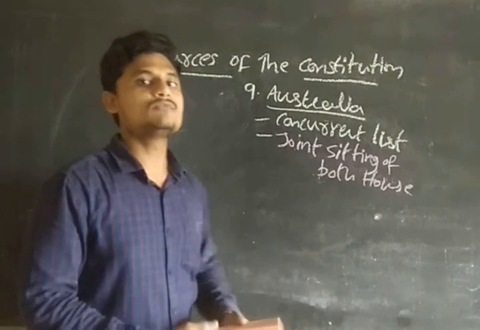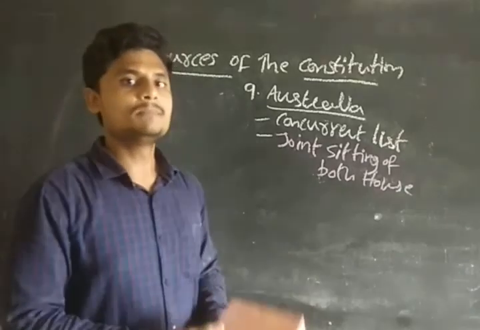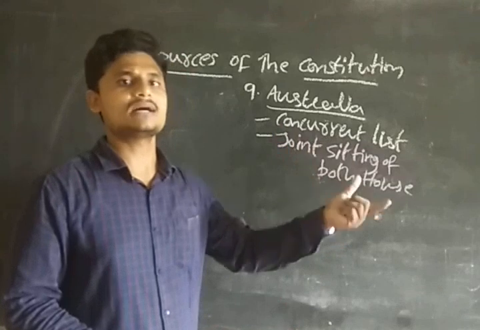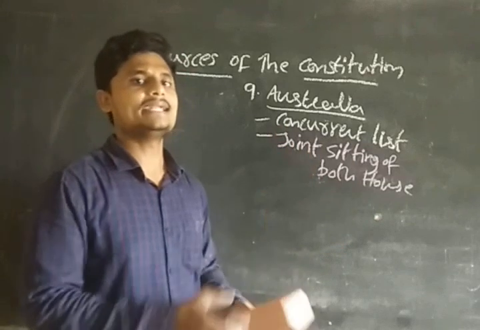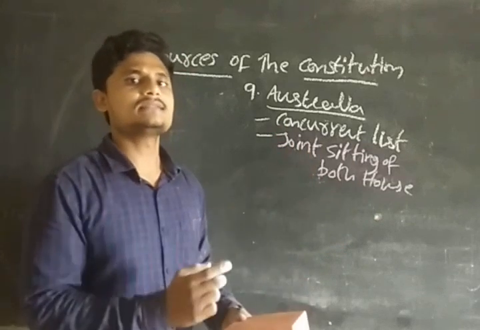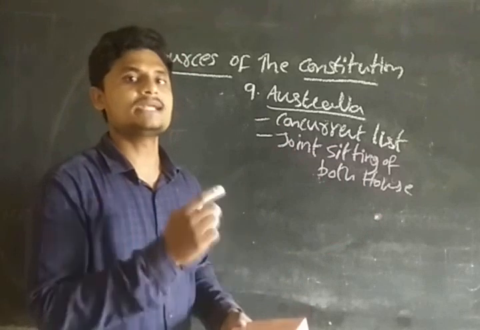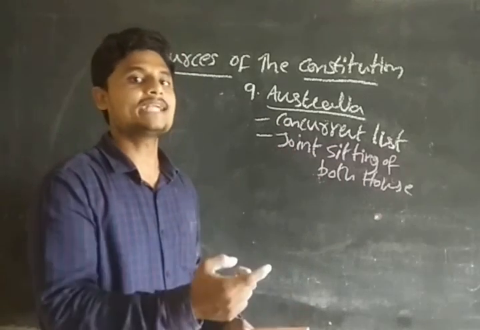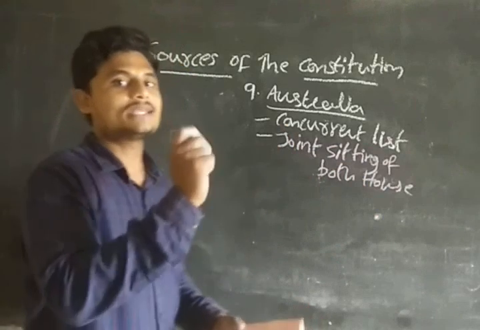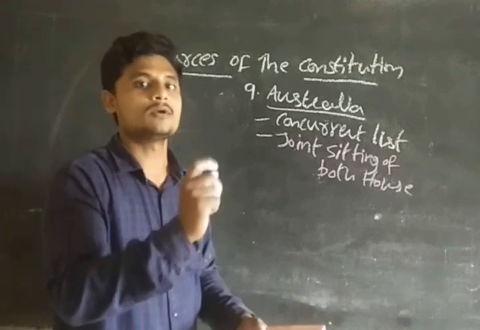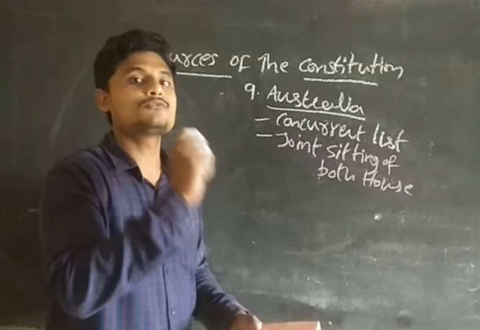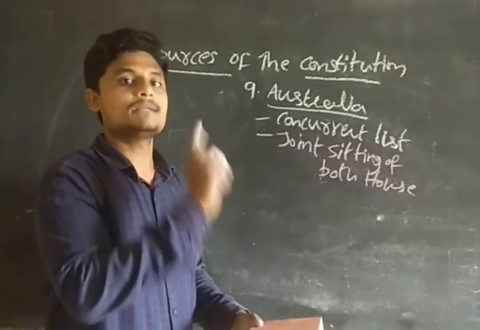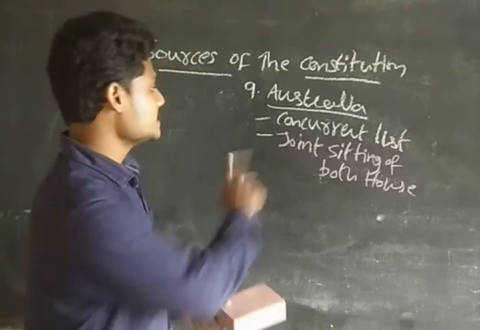So why? Because if the bill is passed by one house and not accepted by the other, and if the bill is passed by the other house and not accepted by the first, and if there are any provisions like that, then the president will announce the joint sitting, guys. But it will be conducted by the speaker, guys. Whatever the word that I am uttering from my mouth, very important. The president will inform to have the joint sitting, but it will be conducted by the speaker. Okay, joint sitting of those provisions.